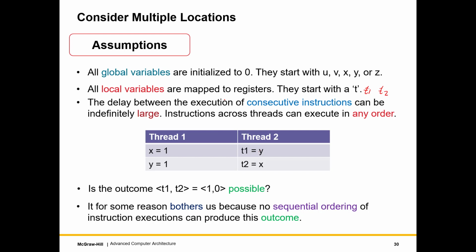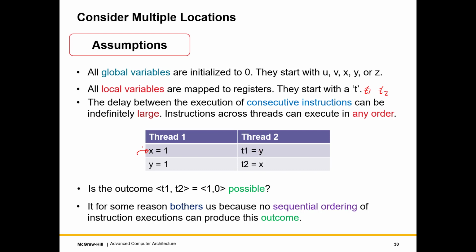Furthermore, what we will assume is that the delay between the execution of consecutive instructions can be indefinitely large. So we cannot, for example, say that we'll execute this instruction, then we are guaranteed that within a window of 100 or 200 or 300 cycles, y equal to 1 will execute.